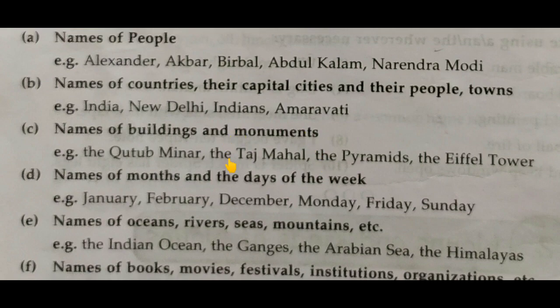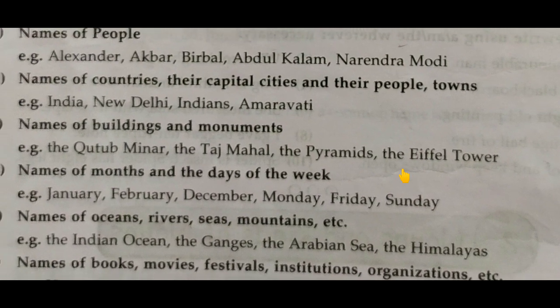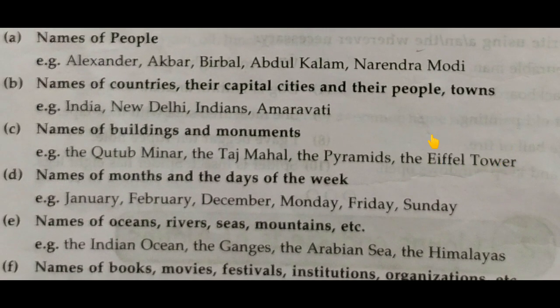Taj Mahal is present in Agra, so Taj Mahal is also a proper noun. The Pyramids are present in Egypt. The Eiffel Tower. These are all monuments and famous buildings, so these also come under proper noun.